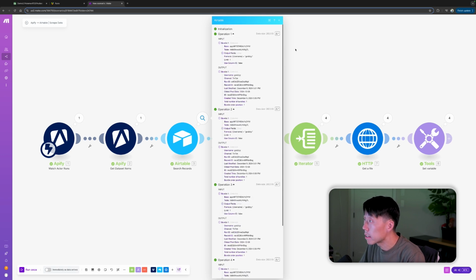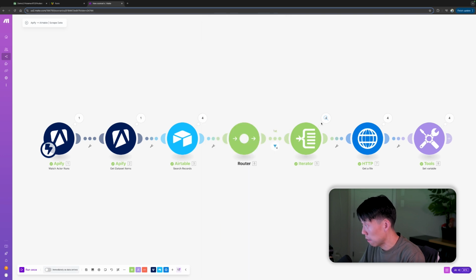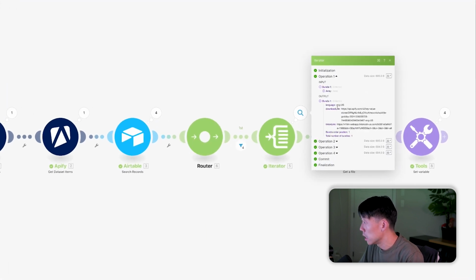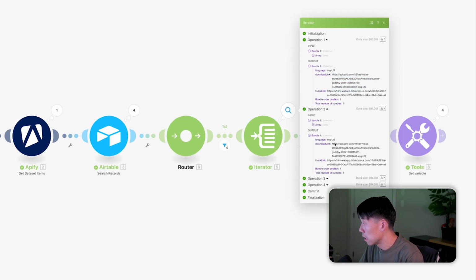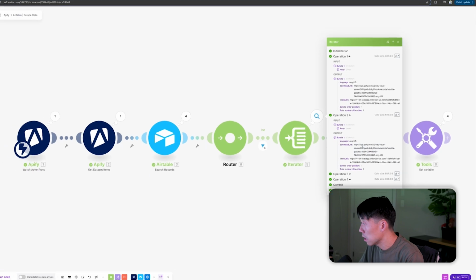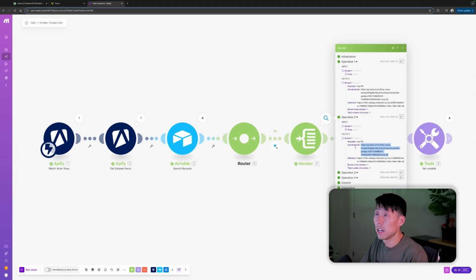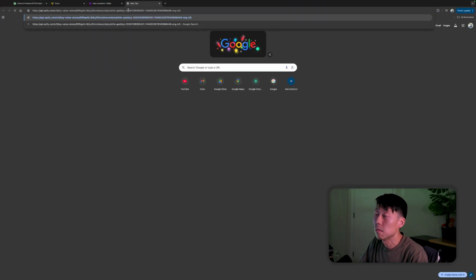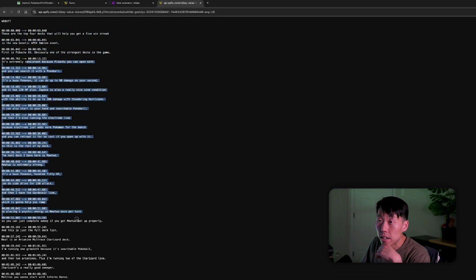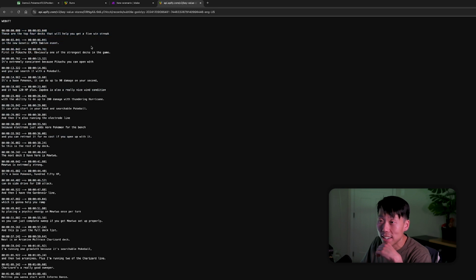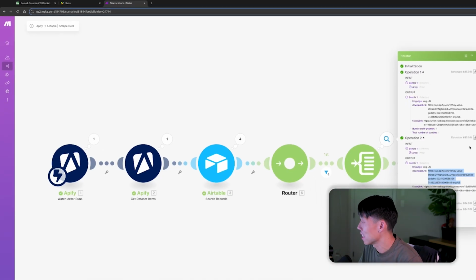And now for those 4 records, it is grabbing the download link for the subtitle files. Now, I think, let's give it a shot. If I actually go to this URL, what would it show up? Yep, there it is. This is the subtitle file that Apify has grabbed. As you can see, it's talking about Pokemon TCG. We're talking about Pikachu EX cards here, if you're familiar with the game.